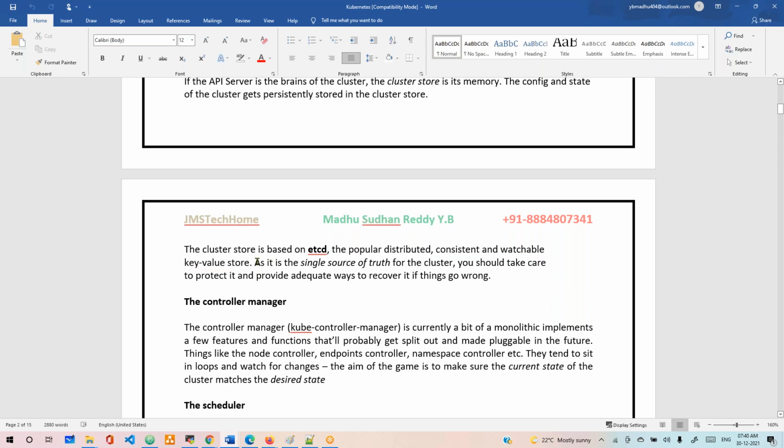As it's the single source of truth for the cluster, you should protect it and provide adequate ways to recover if things go wrong. This is very sensitive. If you lose this etcd data, your entire application will go down and you can't manage it. That's the reason we need to protect it and take a backup properly. We have to take care of this ourselves.